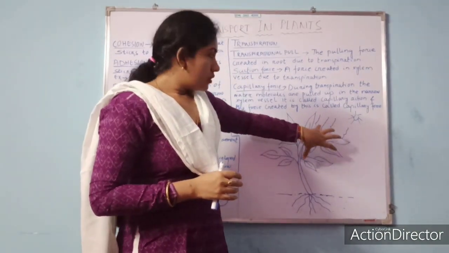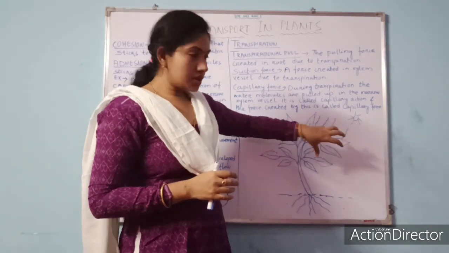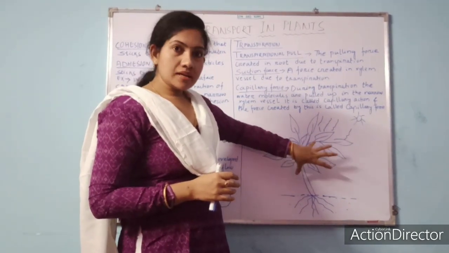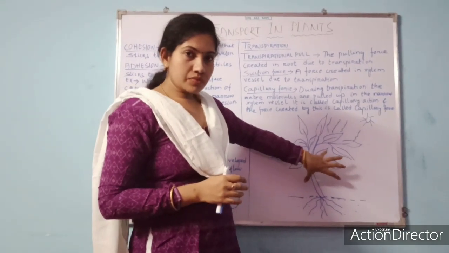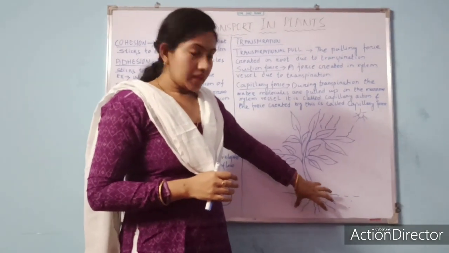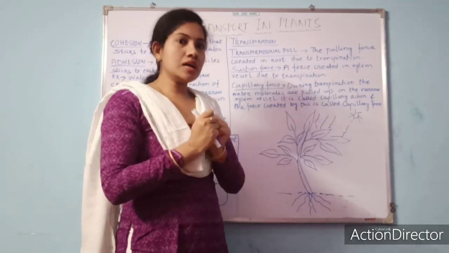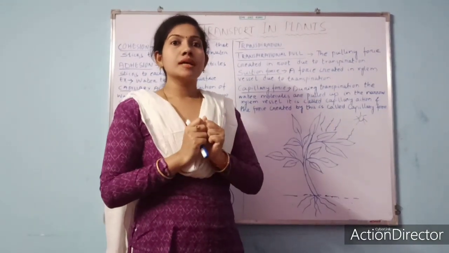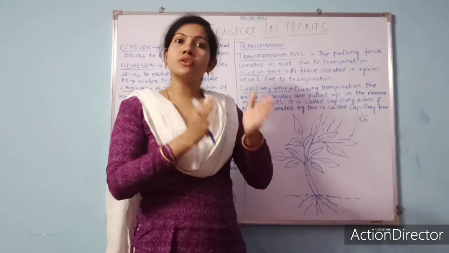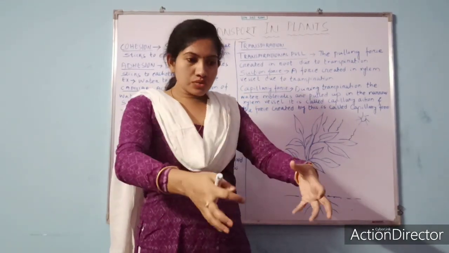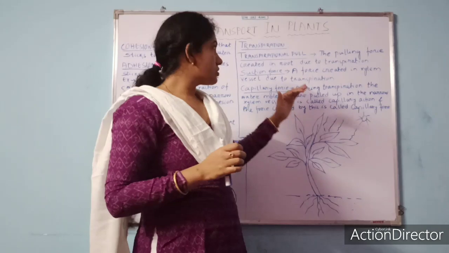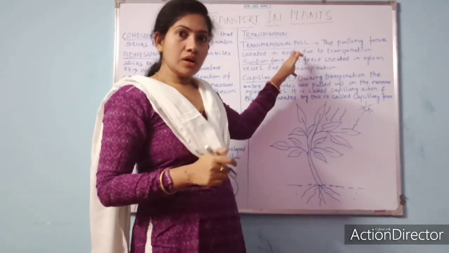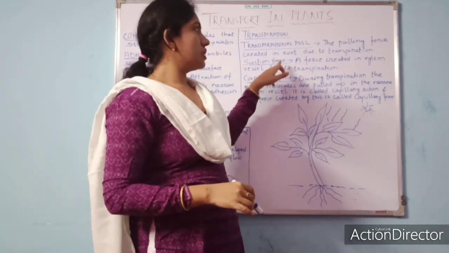What is suction force? As I said, after evaporation of water, the leaf will demand water from the stem, and the stem will ask for water from the root, and the root will suck the water from the soil. The force created to suck water from soil is called suction force. So transpirational pull causes suction force.